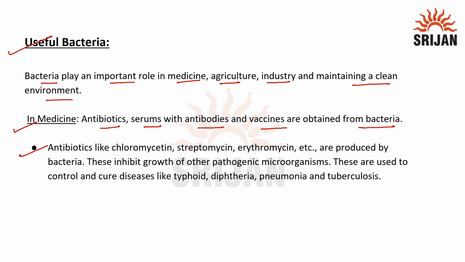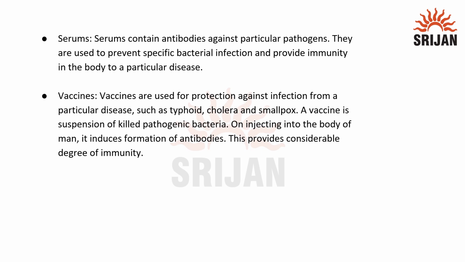First, antibiotics like chloromycetin, streptomycin, erythromycin are produced by bacteria. These inhibit growth of other pathogenic microorganisms and are also used to control and cure diseases like typhoid, diphtheria, pneumonia and tuberculosis. Next, we have serums. Serums contain antibodies against a particular pathogen. They are used to prevent specific bacterial infection and provide immunity in the body to a particular disease.